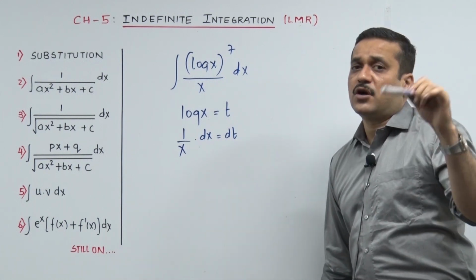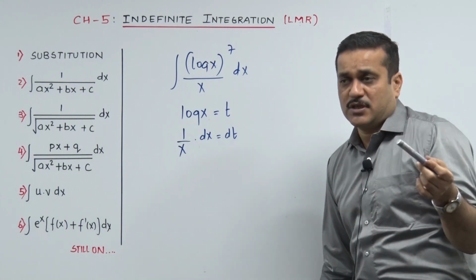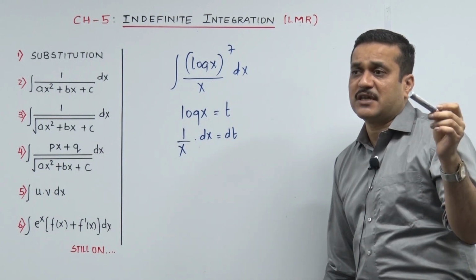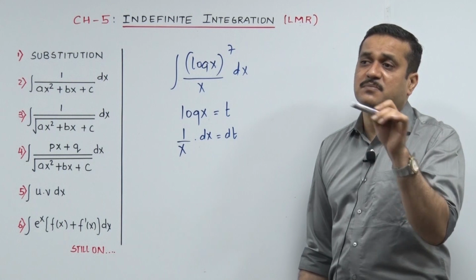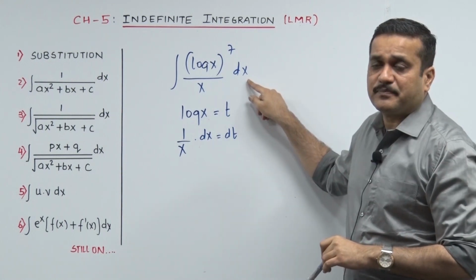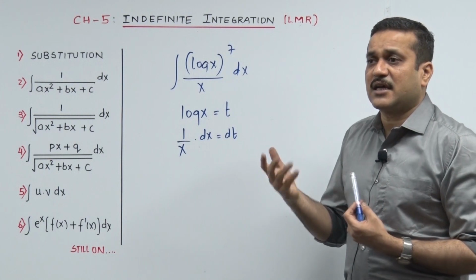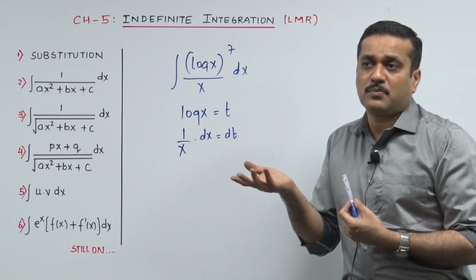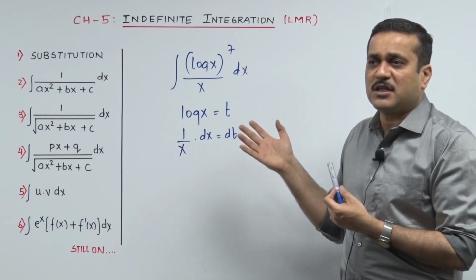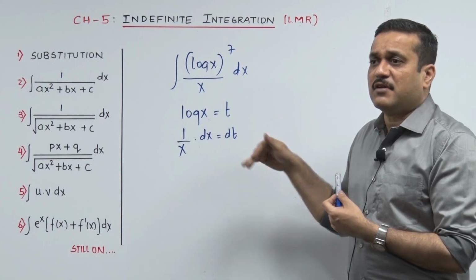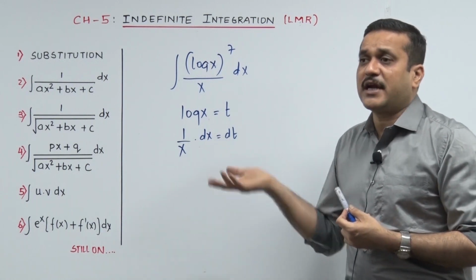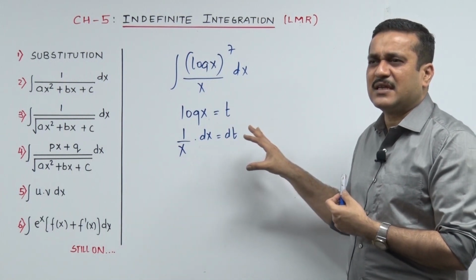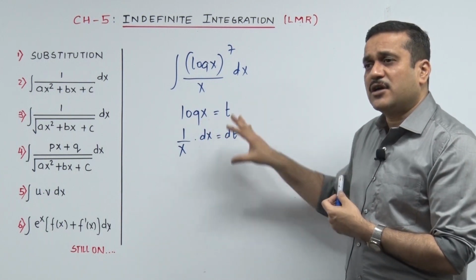First of all, he, as you and I as a student, thought of making it t raised to 7. Now, if it successfully becomes t raised to 7, then that t raised to 7 needs to be integrated with respect to t. So we need over here dt. So then who will become dt? A question comes up: if this becomes t, then who will become dt? I didn't say who will become a millionaire, but it really makes us feel like a millionaire when I hit my dt over here. So once I put something as t, the very next point I need to think is who is going to become dt. Then there is a formula involved in that. Actually it's not a formula, it's basic common sense. The derivative dot dx becomes dt. How did this dot dx come here?